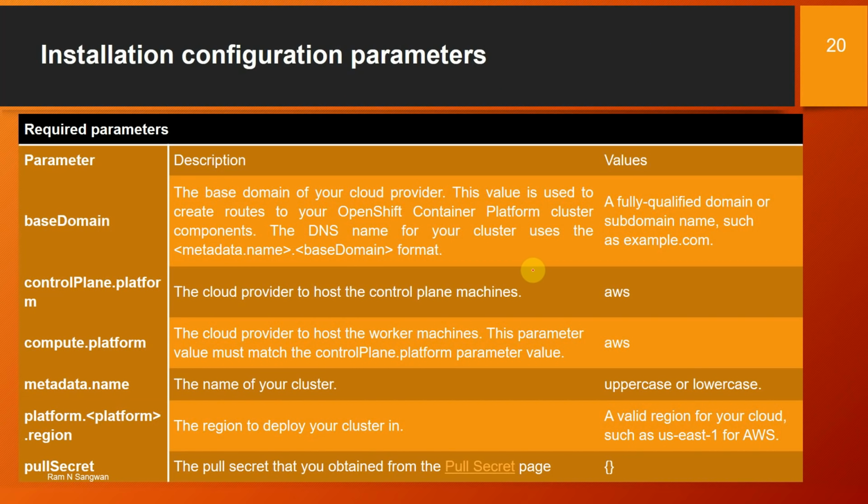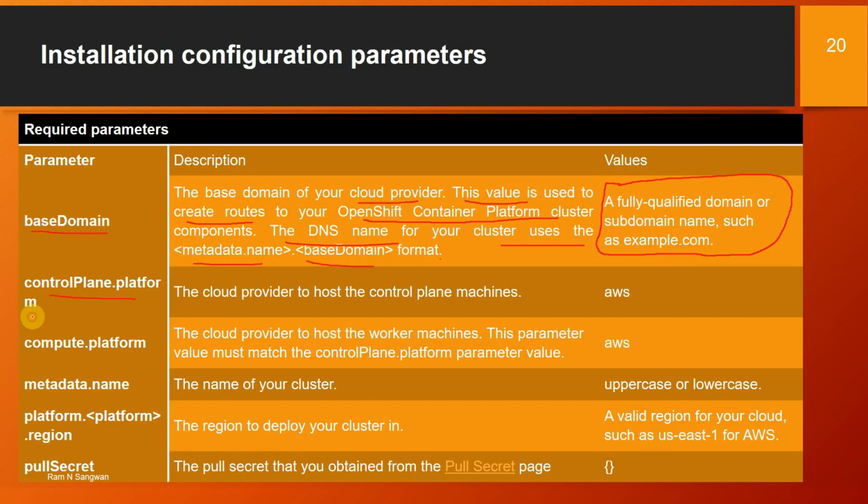Okay, now installation is complete. Installation configuration parameters and the description. Let's look at those parameters. The base domain in the config file: the base domain for your cloud provider. This value is used to create routes to your OpenShift Container Platform cluster components. The DNS name for your cluster uses the metadata.name base domain format. The value is a fully qualified domain name, for example, example.com. In my case, it was dwarkamart.in.